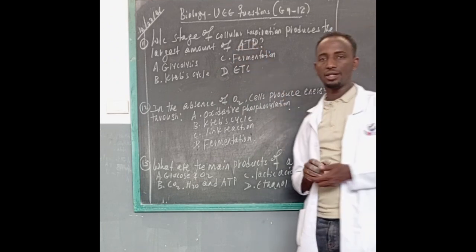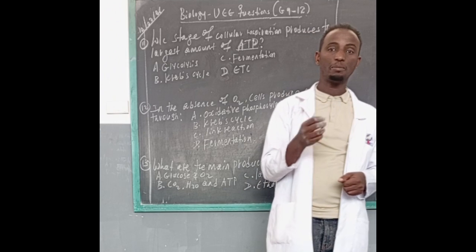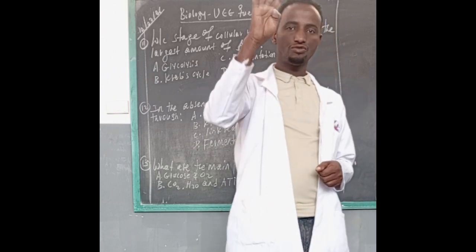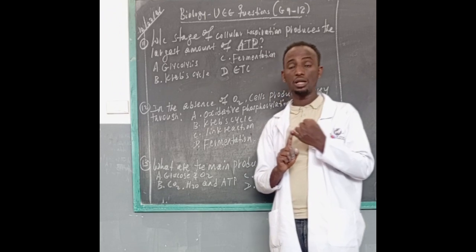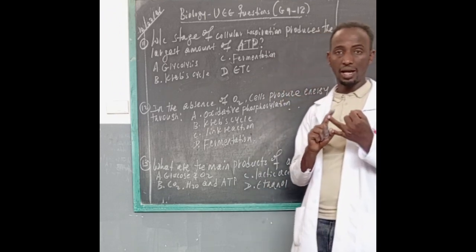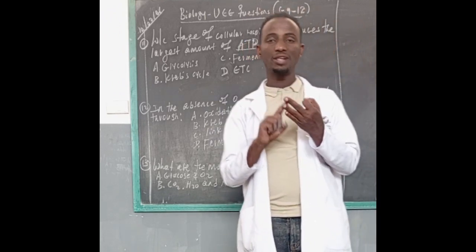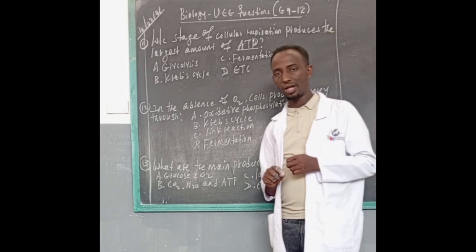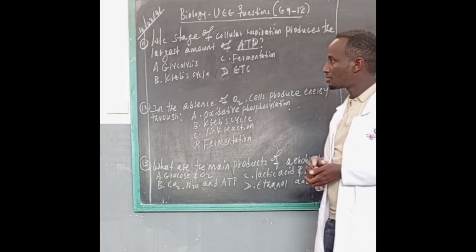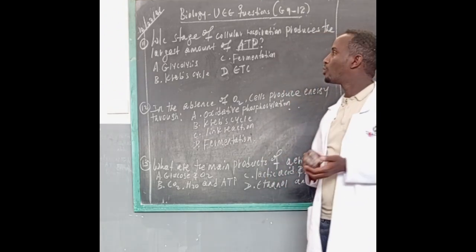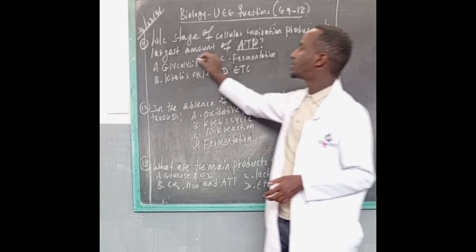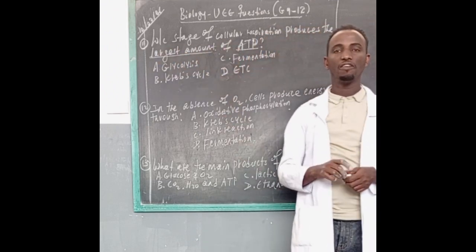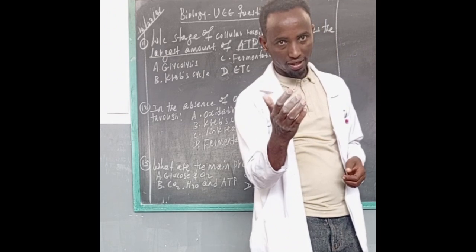So don't forget that cellular respiration basically consists of 4 basic steps. The first step is glycolysis, second the link reaction, then the Krebs cycle, and the electron transport chain. From these different stages, which one is very important to produce the largest amount of ATP?